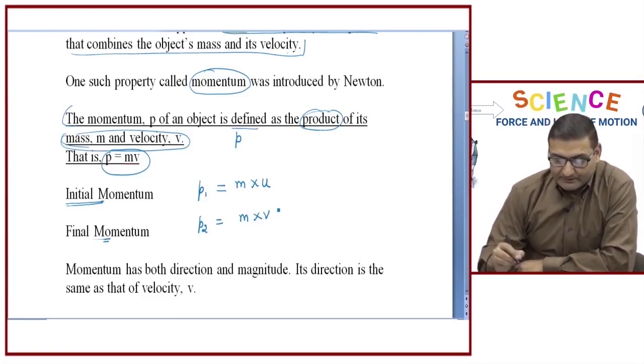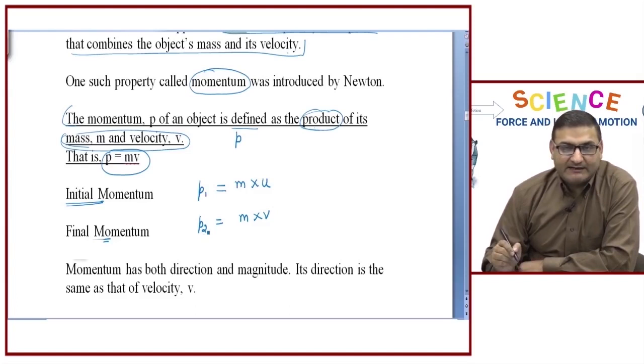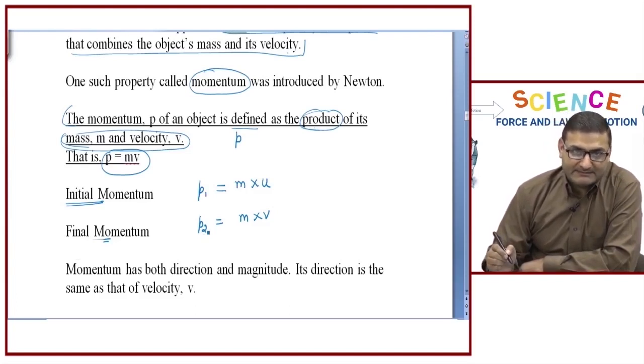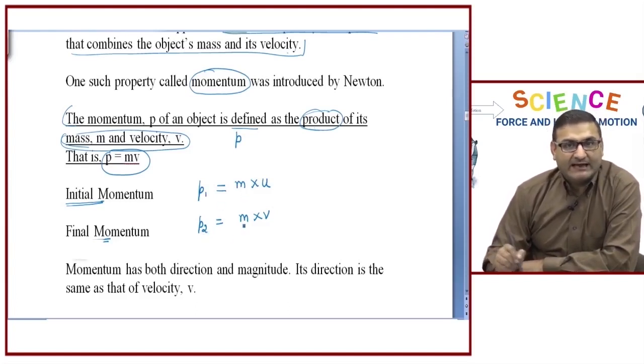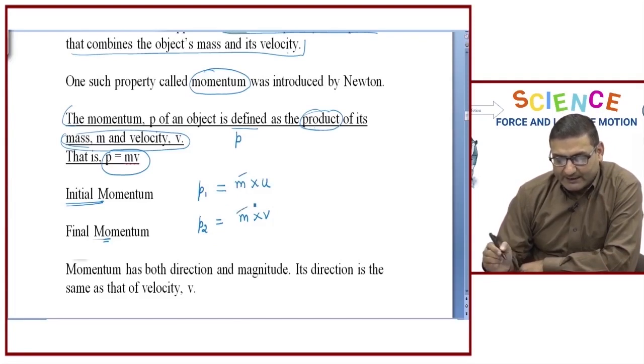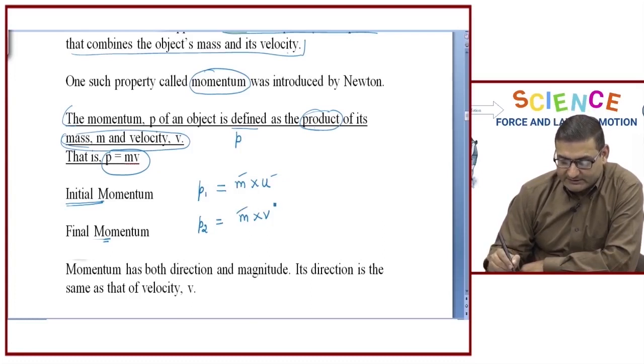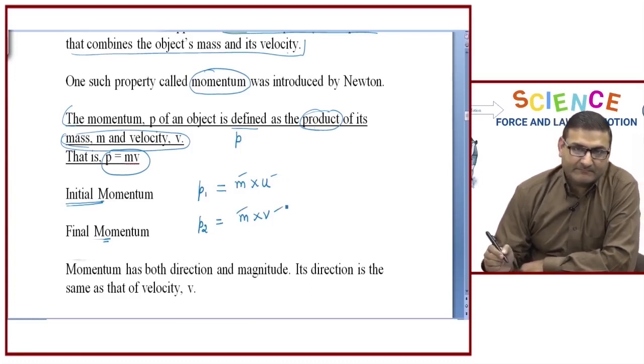So initial momentum and final momentum may be represented as mu and mv, where we know that m is the mass of the object, u is the initial velocity, and v is the final velocity.